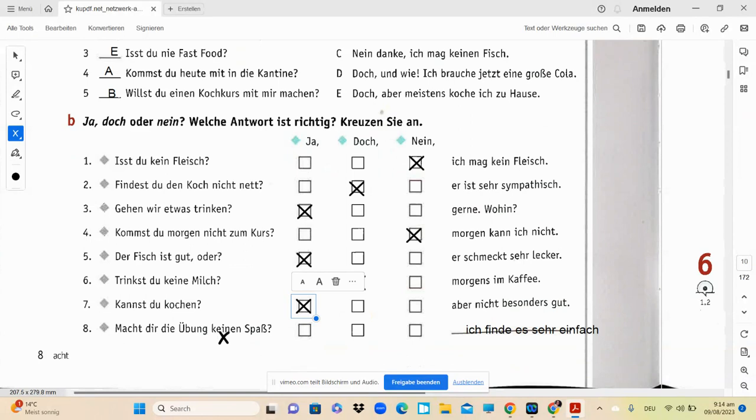Macht dir die Übung keinen Spaß? So you're not liking this. Don't you like this exercise? The question is in negative, and the answer is positive, ich finde es sehr einfach. So if the answer is in positive, you're going to use doch. Okay, so that was all about the yes and nein questions.